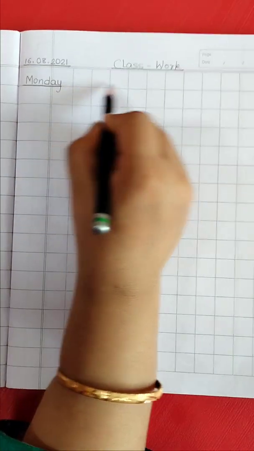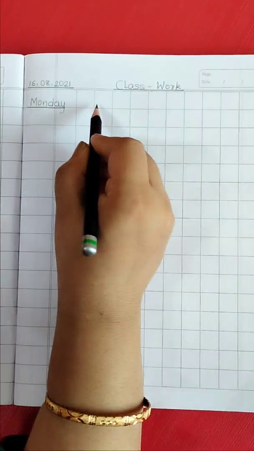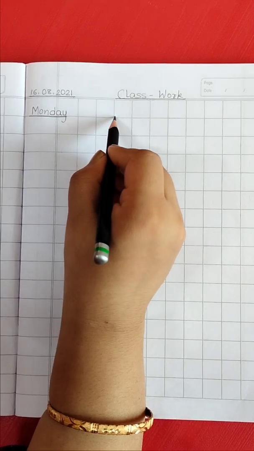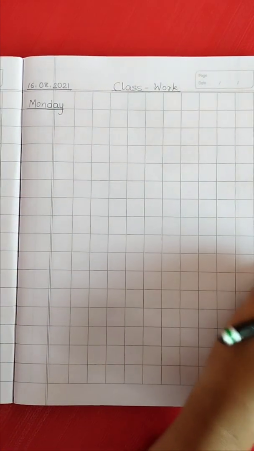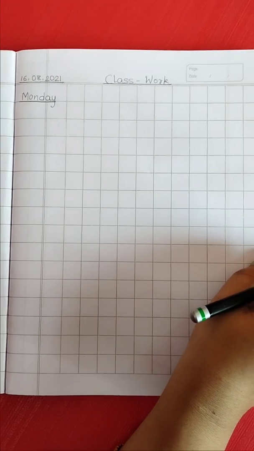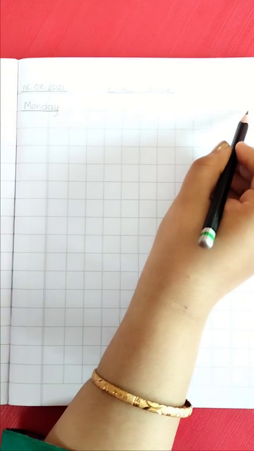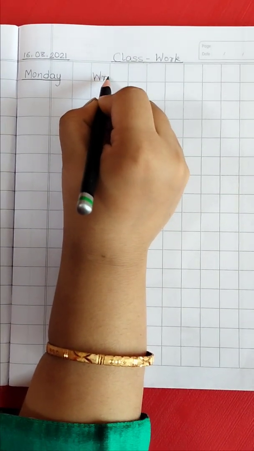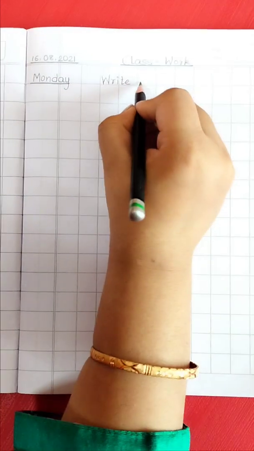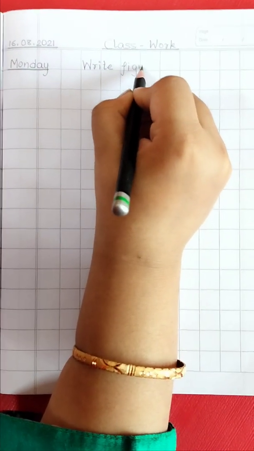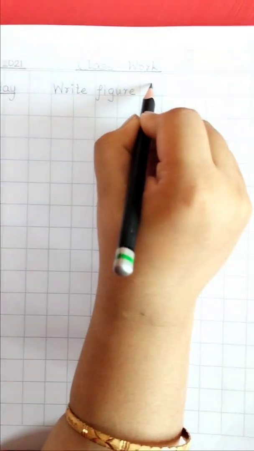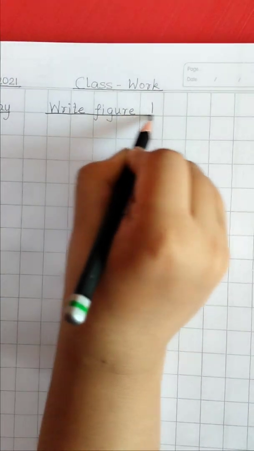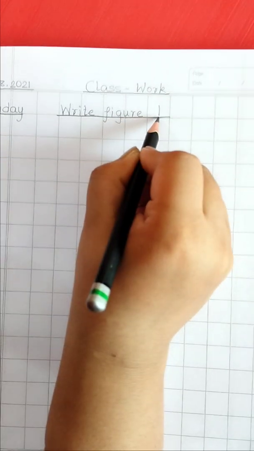Next, in the very first line, we have to mention the job or the task that is assigned. For example, today's work is based on writing figure 1. So in the very first line we will be writing the topic. Here I am writing WRITE FIGURE 1, and then underline it.